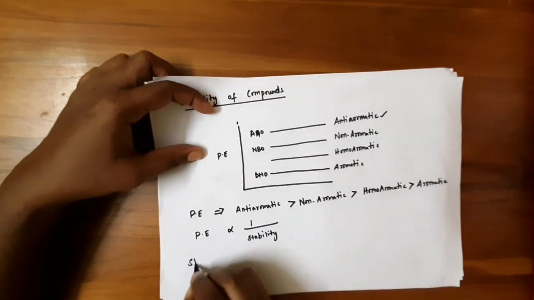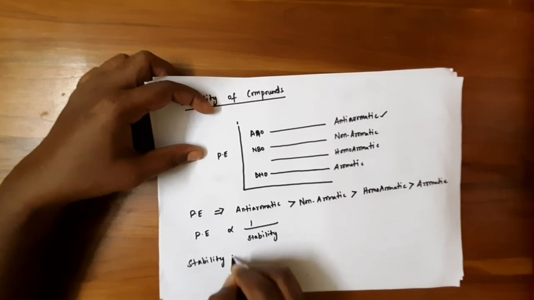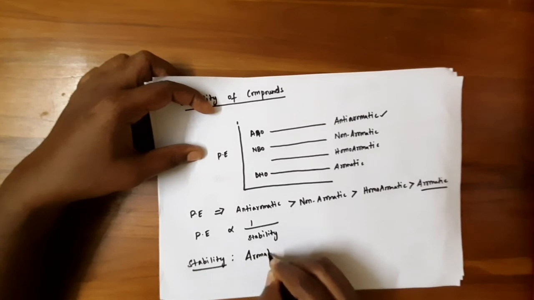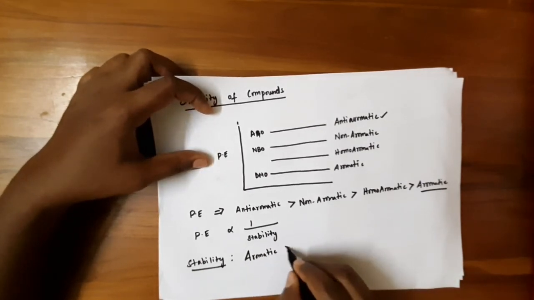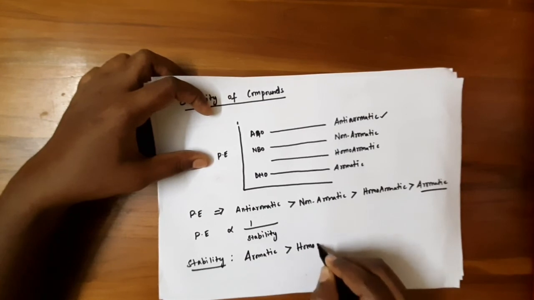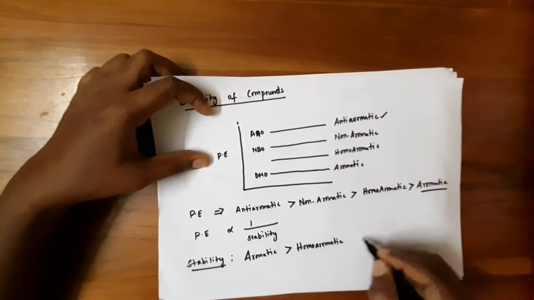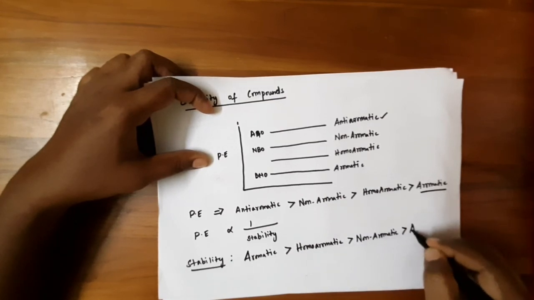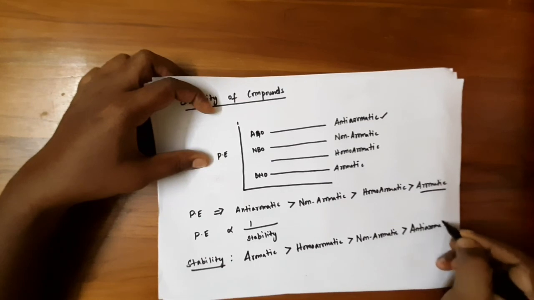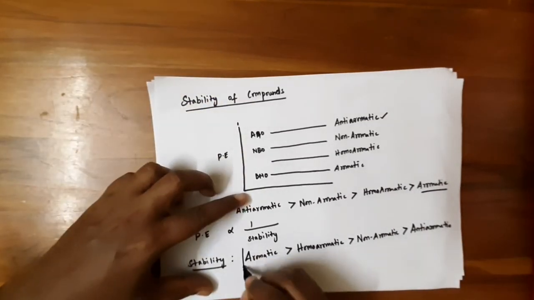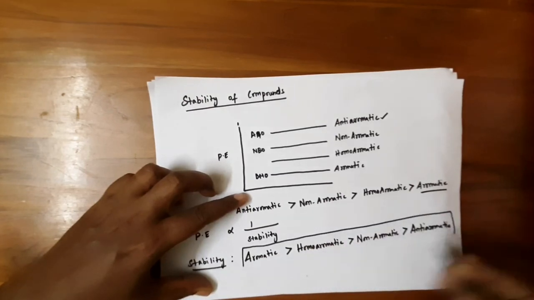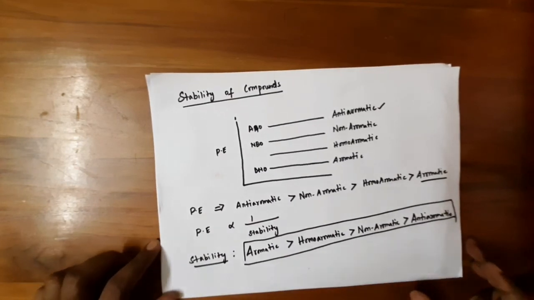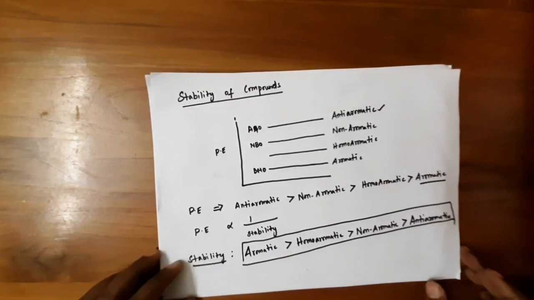So if you see the stability of these molecules, here the aromatic compounds have higher stability than homoaromatic, non-aromatic, and finally anti-aromatic compounds are the least stable. So this is the order of stability of these molecules.